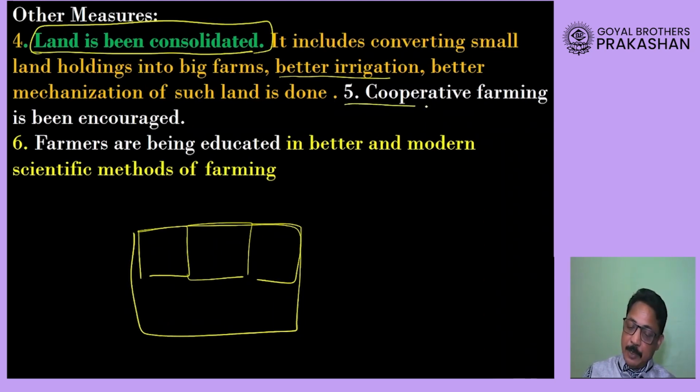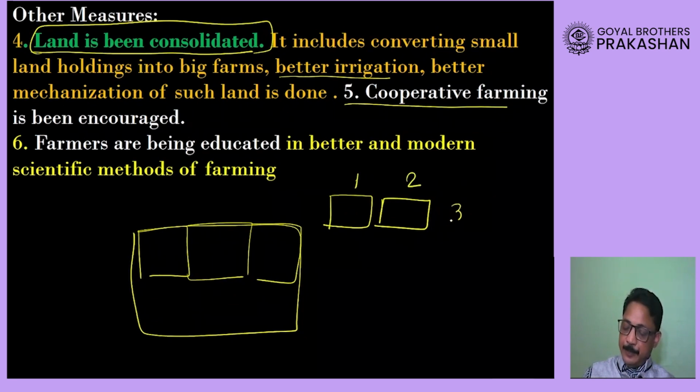Now there is something called cooperative farming, dear students, where suppose these are the farms. This belongs to one farmer, second farmer, third farmer, and now this one farmer wants to buy these two pieces of land, but the others are not ready to sell. So his farm cannot become a big farm, as I said.